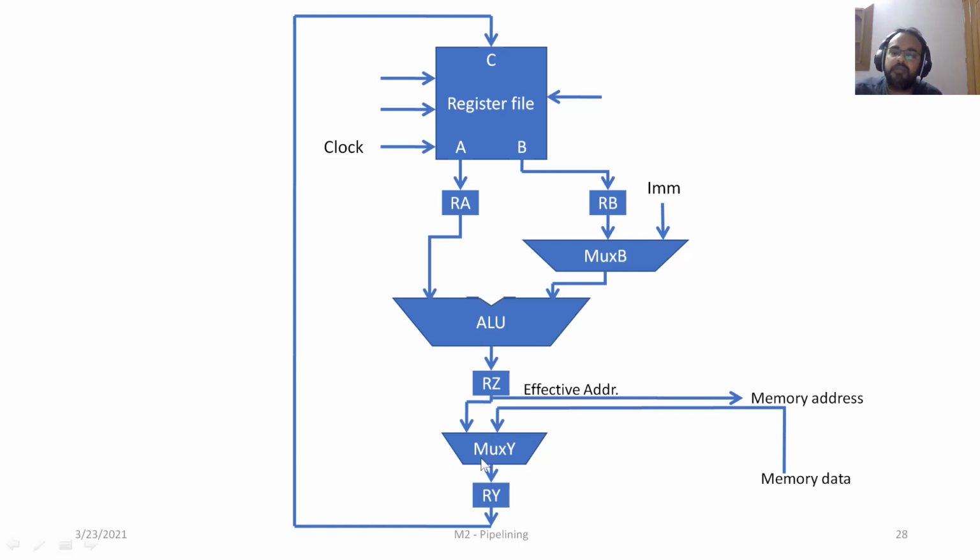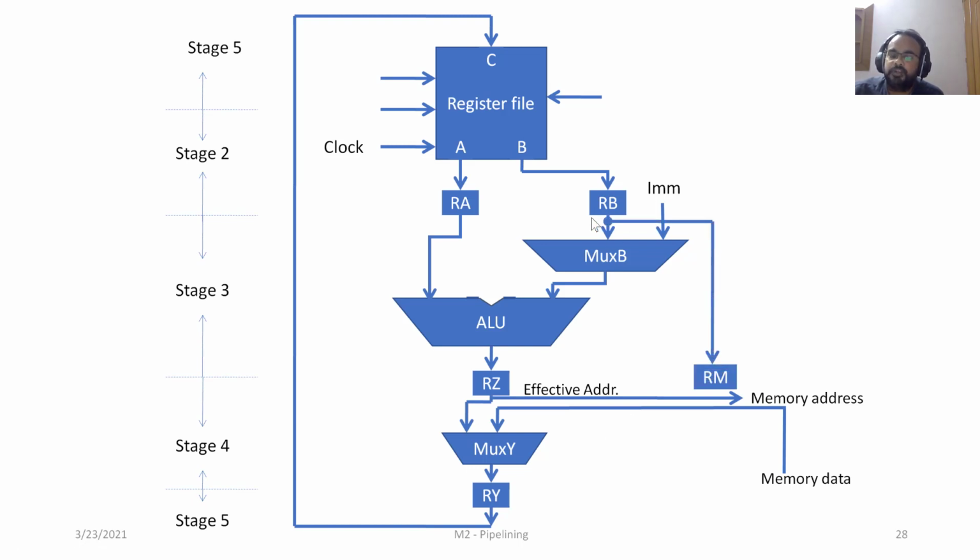That would be the other input to mux Y. And for store instructions, the value in RB will be forwarded to RM in stage 3. In stage 4, we are going to forward the value in RZ to MAR and the value of RM to MDR so that it can be stored in the memory, right?